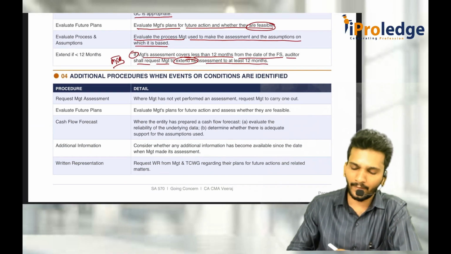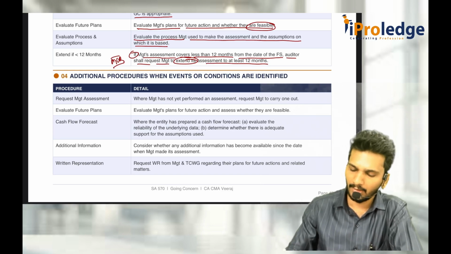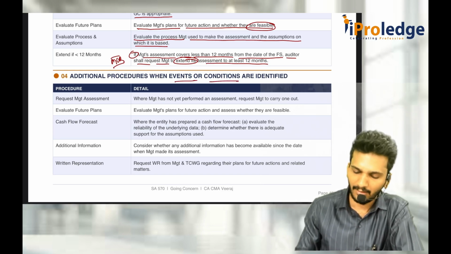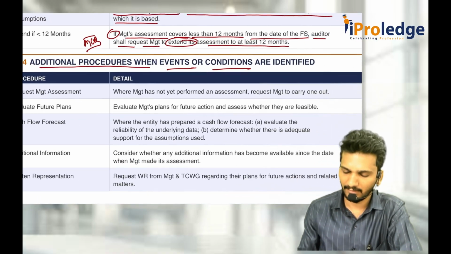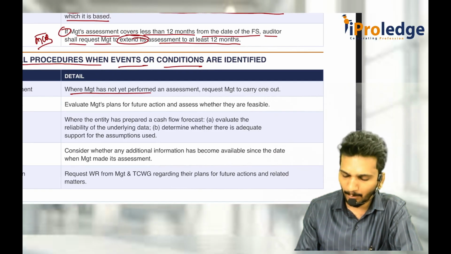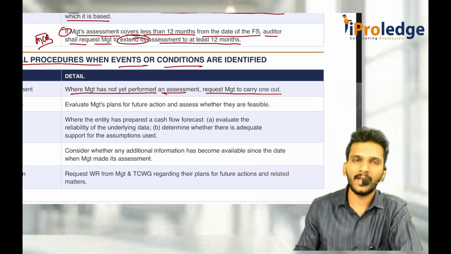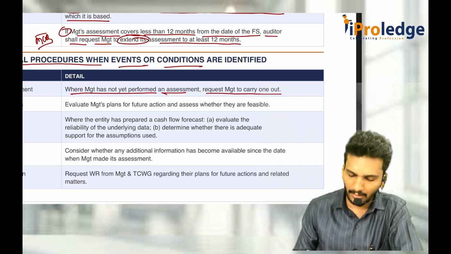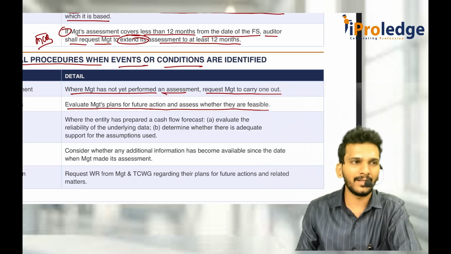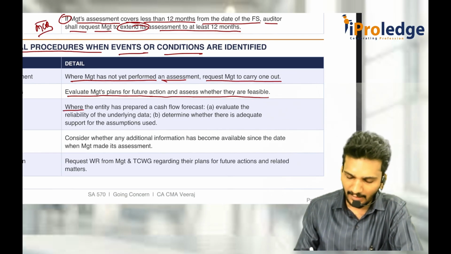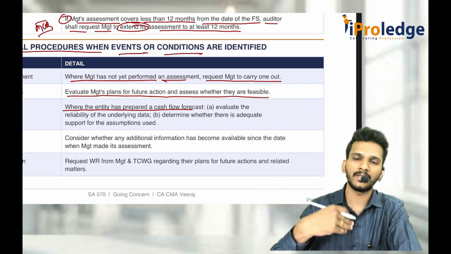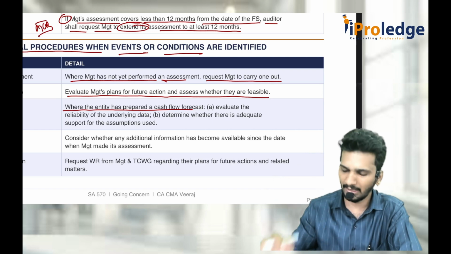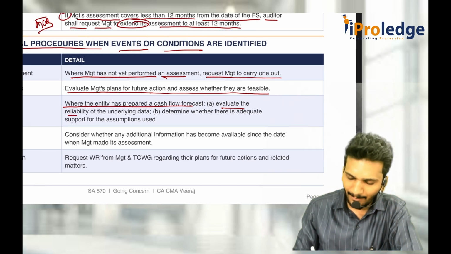Then whenever you find out some events or conditions, what are your audit procedures? Where management has not yet performed an assessment, request the management to carry out one. Again, you should evaluate management plans for future actions and assess whether they are feasible or not. Where the entity has prepared a cash flow forecast, what does a cash flow forecast mean? They are going to get this much cash, this much cash is going out of the company, only the cash flow related part. Evaluate the reliability of underlying data.